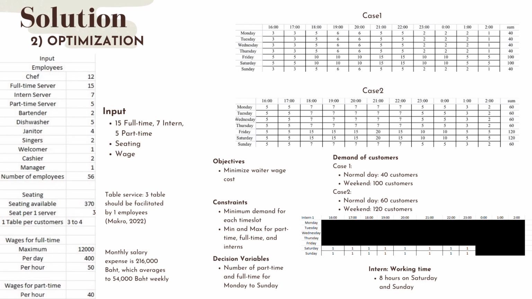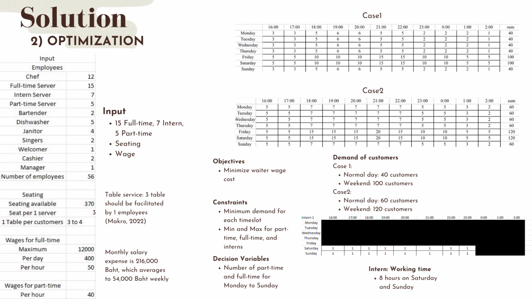Next, let's talk about the input that we use. We use 15 full-time workers, 7 interns and 5 part-timers. Also, the seating and the wage. So the current situation is 3 tables served by 1 employee, and the monthly salary expense is 216,000 baht, which averages to 54,000 baht per week.